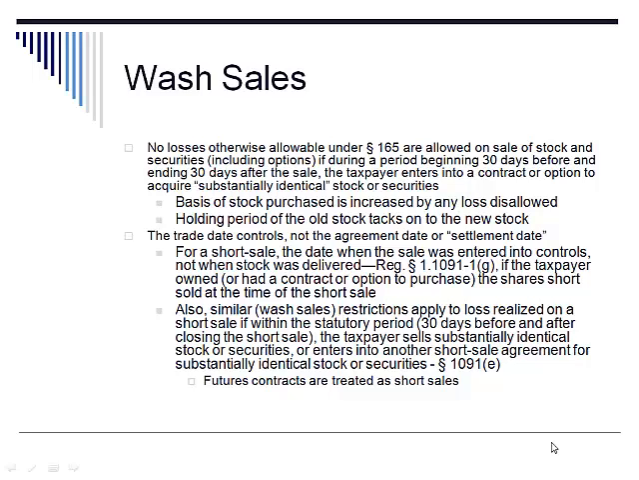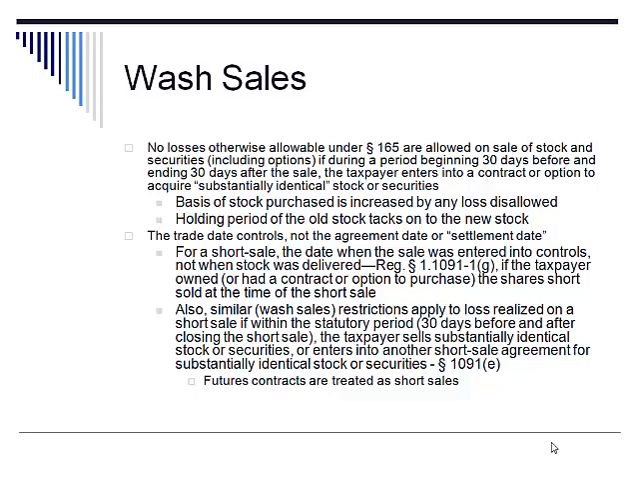The second of the statutory limitations on losses that would otherwise be allowable under Section 165 is Section 1091, the wash sale rules. It states that no losses otherwise allowable under Section 165 are allowed on sale of stock and securities if during a period beginning 30 days before and ending 30 days after the sale, the taxpayer enters into a contract or option to acquire substantially identical stock or securities.